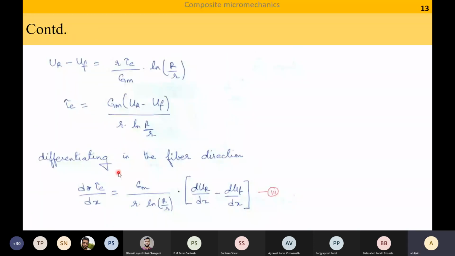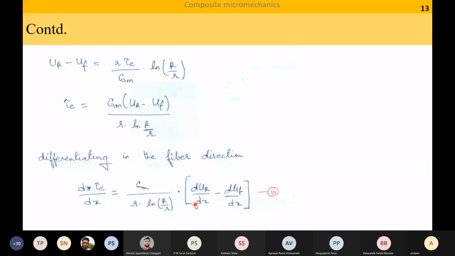So we were here. Integrating in the fiber direction, d tau E by dx is equal to, I can write d because, as I said, in the y and z direction tau E is not varying inside the fiber. The fiber is so small. The only significant length is the length of the fiber, so it is basically integration of this over x.